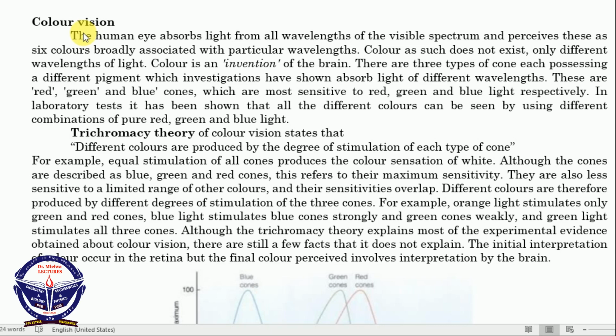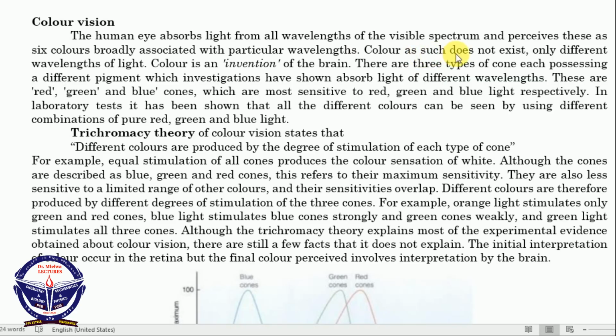Rods are not able to sense color because rhodopsin only exists in one form, and that single form is not able to distinguish light of different wavelengths. But the cones are able to differentiate light of different wavelengths. That's why they are used in color vision. Now the human eye absorbs light from all wavelengths of the visible spectrum and perceives these as 6 colors broadly associated with particular wavelengths.